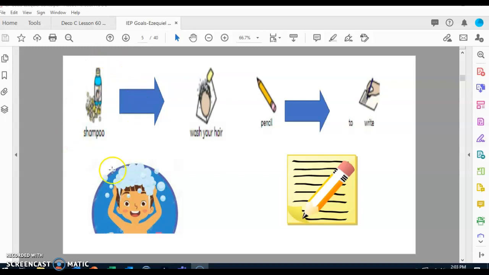Now, let's take a look. So, shampoo is to wash your hair, Ezekiel. Look at the little boy washing his hair. Again, shampoo is to wash your hair. Now, look at the pencil. You use a pencil to write. And here you have a little pencil and a little notepad, and you use a pencil to write.